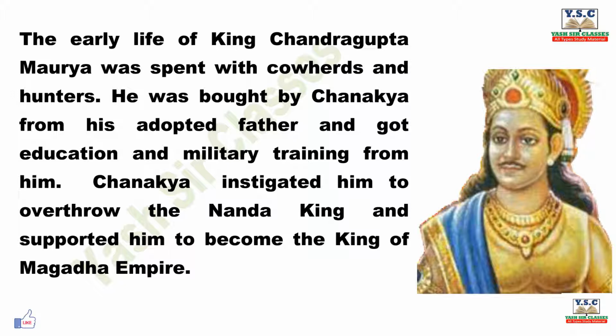The early life of King Chandragupta Maurya was spent with cowherds and hunters. He was brought by Chanakya from his adopted father and got education and military training from him. Chanakya instigated him to overthrow the Nanda king and supported him to become the king of the Magadha Empire.